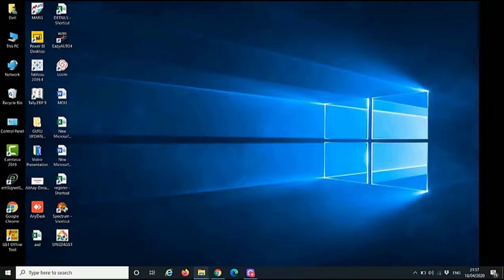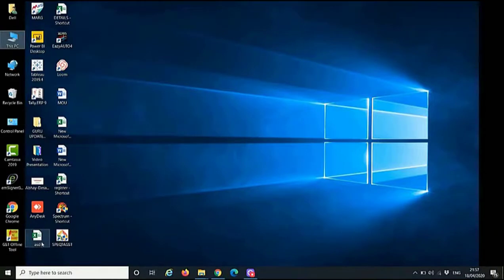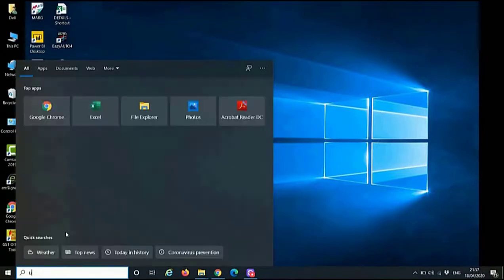Let's take a look at the automation followed by a company. This is our Flipkart website with a list of Samsung phones. Let's extract the name and price for instance. Let's open our RPA software tool UiPath Studio.